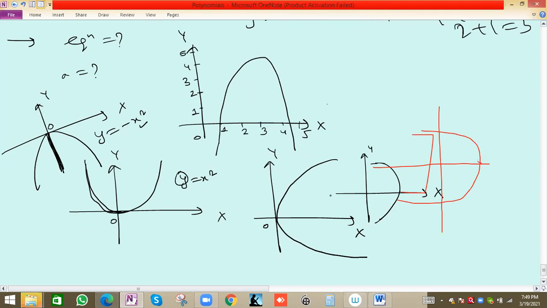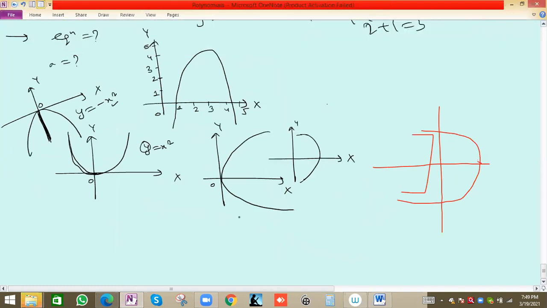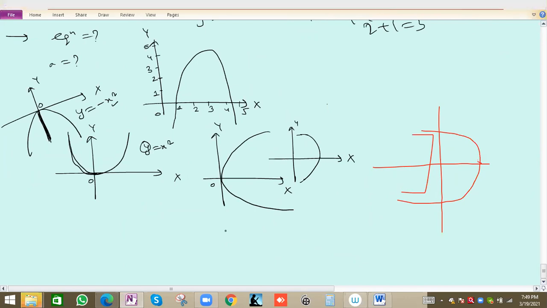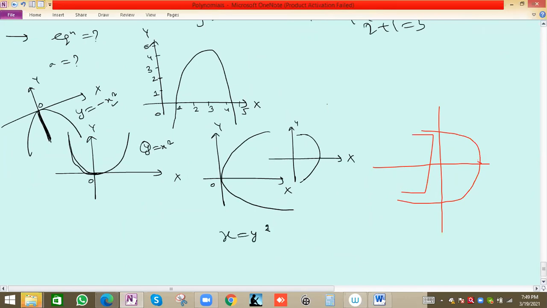What will be the equation of this graph? Because it is opening in the positive x direction, it will be reversed. In place of y we will write x, so x will be equal to y square. Now the question is how we can check and verify. x is y square will be the equation. Suppose we take y 0, x will be 0, no problem.